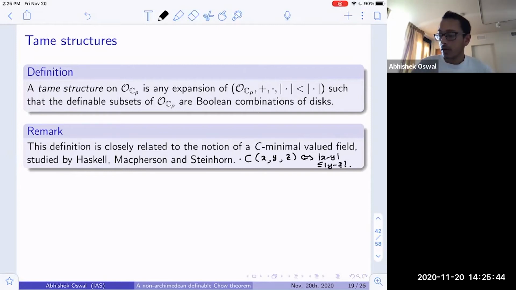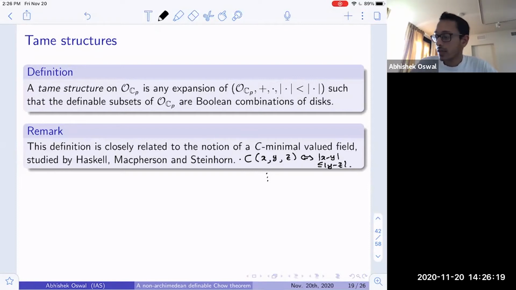They have this ternary relation which satisfies some additional properties. But an important thing that they also insist in their theory is that C-minimal structures should also be what they call strongly C-minimal. That is, any model which is also a model of the full theory of a C-minimal valued field should also have this property that the definable sets should be Boolean combinations of disks.